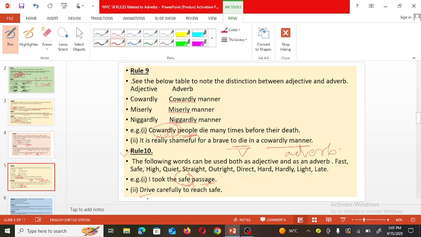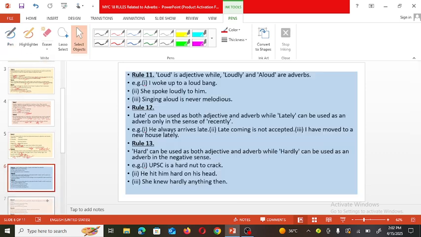Drive carefully to reach safe. So drive is an action, means verb. And how to drive? Safely or carefully. To reach is also a verb. And how to reach? Safe. That is what? Adverb. So the word safe is used in two different sentences, here as an adjective and here as an adverb. Now see the next one.